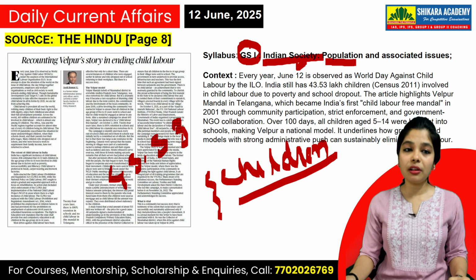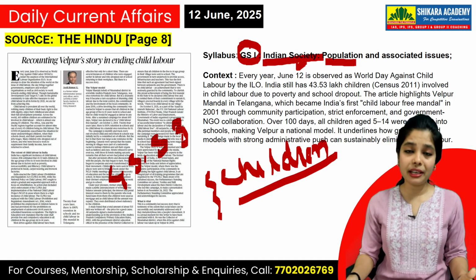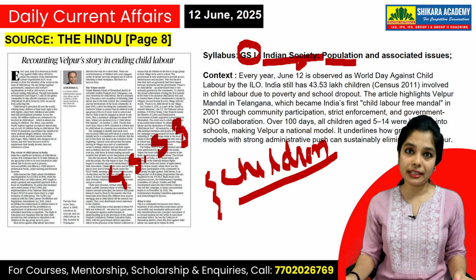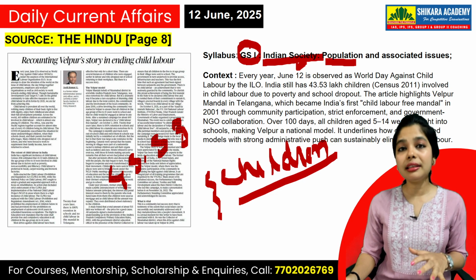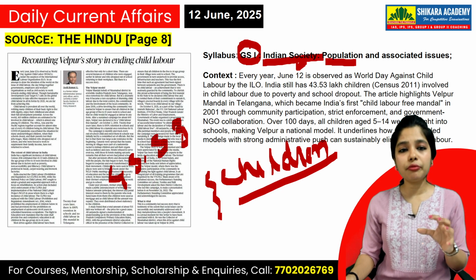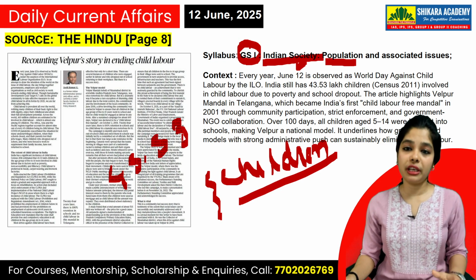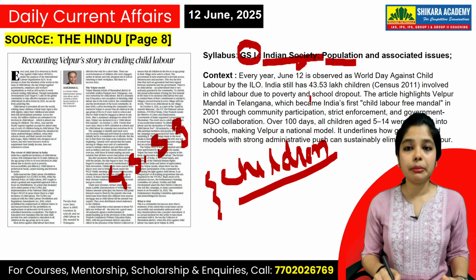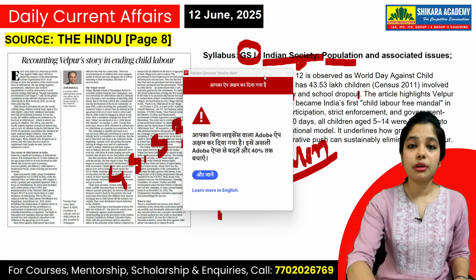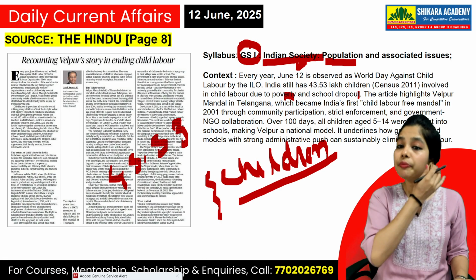Until we resolve this, the future generation in India will again face problems in sustainability and in crime rates, because uneducated youth are a liability to society. Here the child labor laws become so important, so that these 45 lakh children are educated nicely, or else it will create a burden. There have also been a lot of cases of poverty and dropouts, my dear students, because of which we see such a scenario.